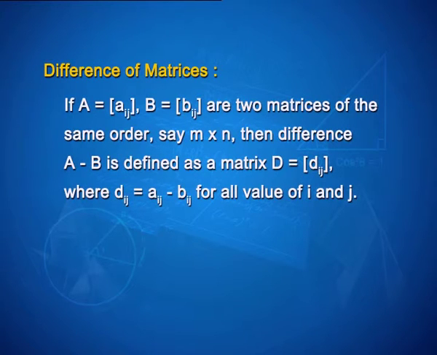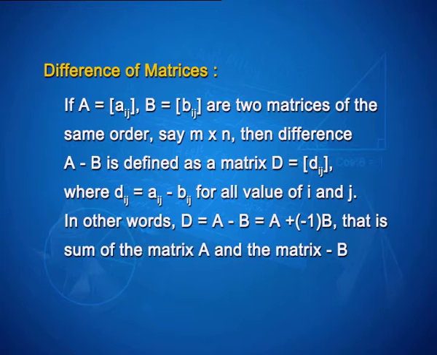Now, to understand the meaning of difference of matrices, if A and B are two matrices of the same order, say m by n, then the difference A minus B is defined as a matrix D, where D is obtained by subtracting B from A, that is D ij is equal to A ij minus B ij for all the values of i and j. In other words, D is equal to A minus B, that is equal to A plus minus 1 into B, that is the sum of the matrix A and the matrix minus B.